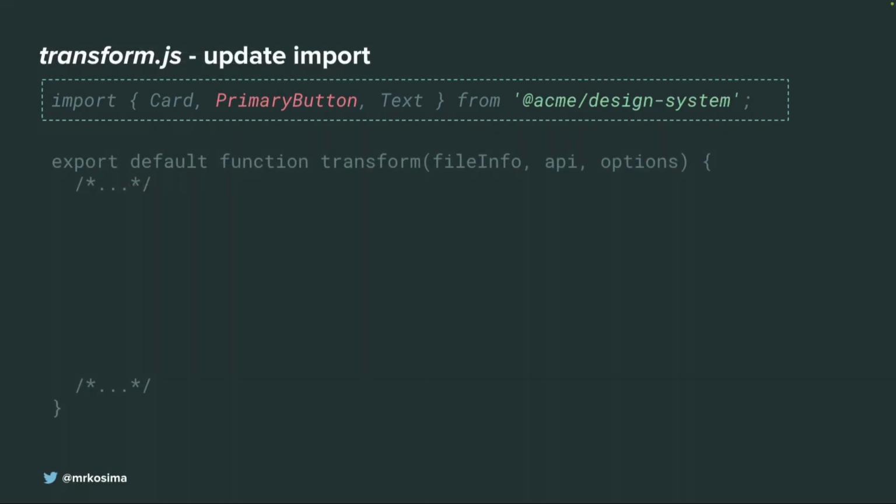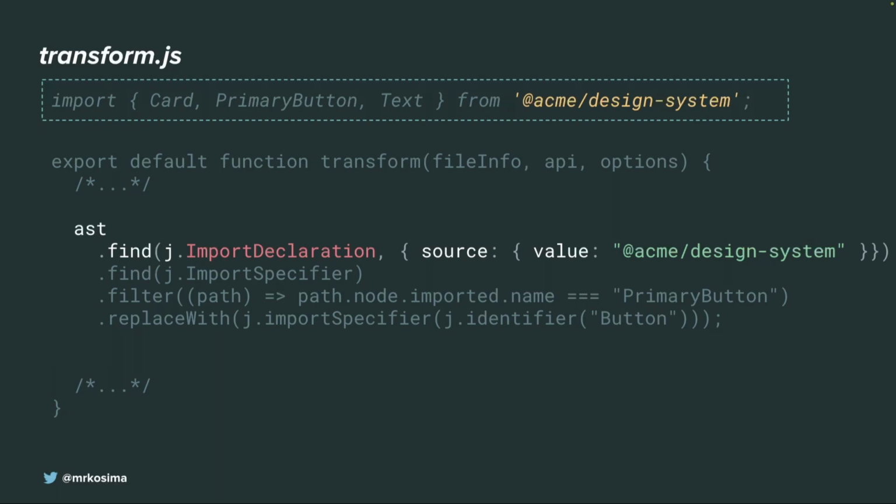So what we need to do is traverse this tree in the AST and find this import declaration with source Acme design system. Then we look for all import specifiers. The import specifiers here are Card, PrimaryButton, Text. And then we look for the import specifier which is PrimaryButton. So we're targeting this specific node, and then we replace this node with something new.